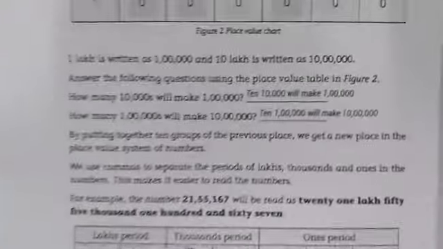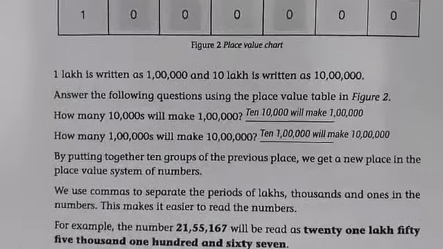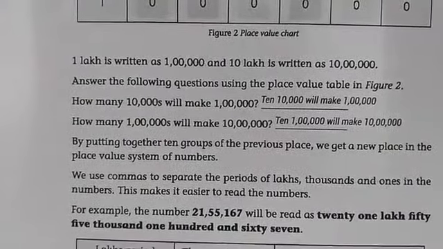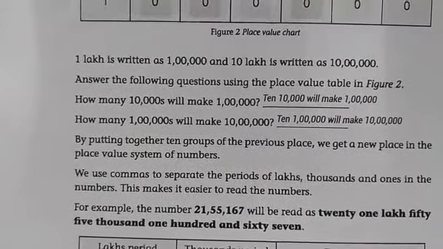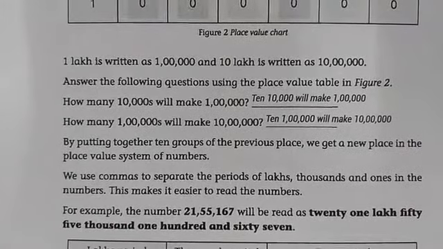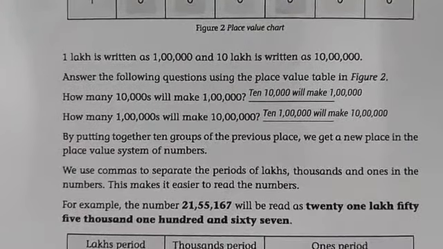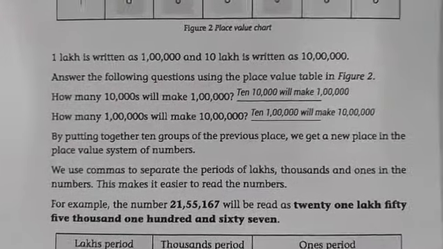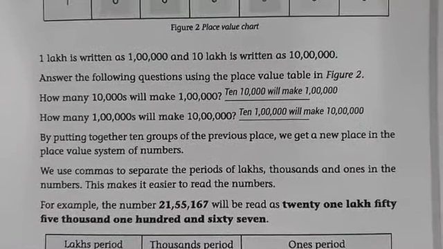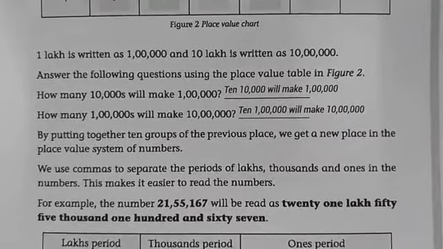Next, 1 lakh is written as 1, 0, 0, 0, 0, 0, and 10 lakh is written as 10, 0, 0, 0, 0, 0.